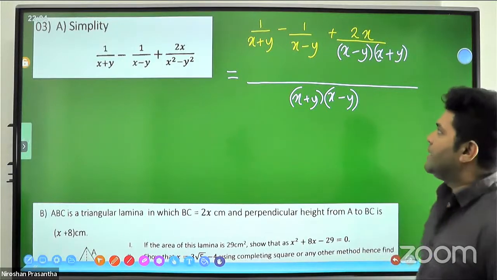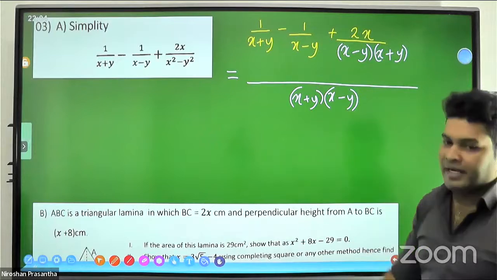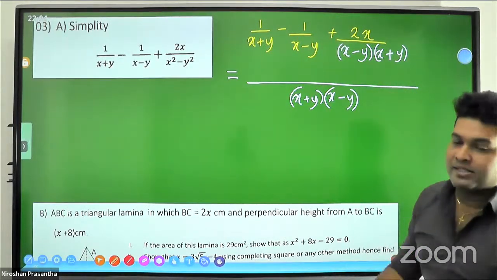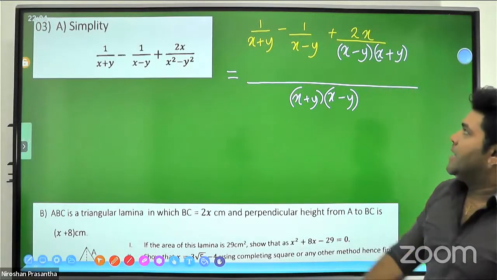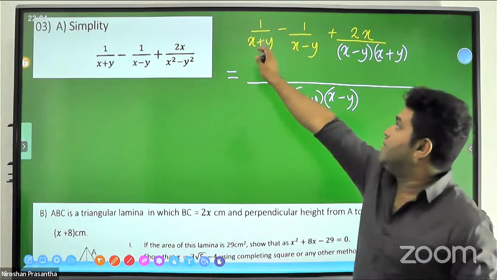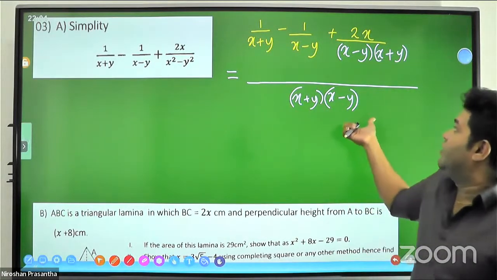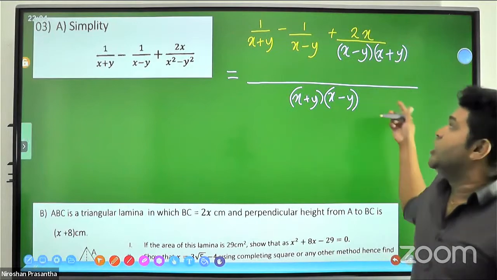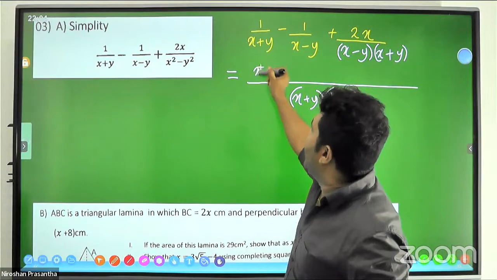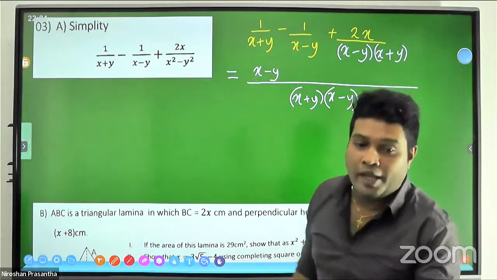Now compare the previous three denominators one by one with the new denominator, and make the arrangement for the numerators to simplify. The previous first denominator was x plus y, but the new denominator also has x minus y. The x plus y cancels, but x minus y is extra, so you have to multiply the numerator by it. Therefore, 1 times x minus y. I don't write the 1, it is negligible, so I can only write x minus y.